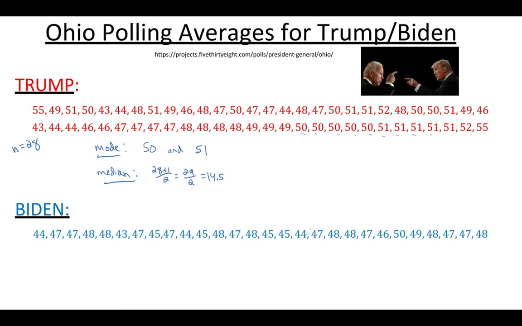So that tells us we want to look between the 14th and the 15th data value. Going 1, 2, 3, 4, 5, 6, 7, 8, 9, 10, 11, 12, 13, 14, there's 15. So it falls right in there. Those are both 49. So if you do 49 plus 49 divided by 2, you're going to end up with 49 again. Median is 49.